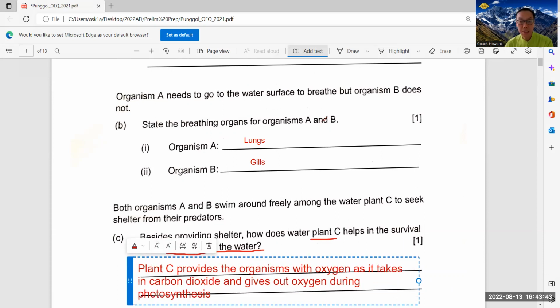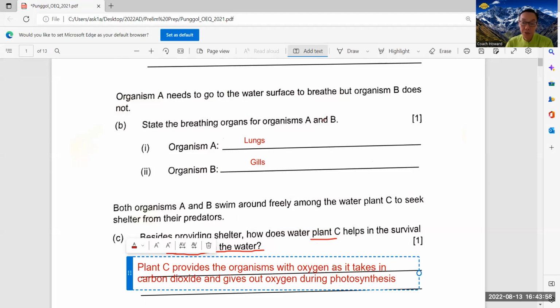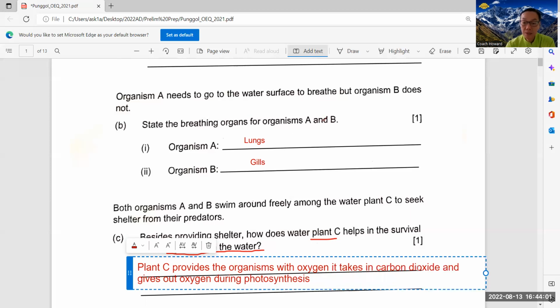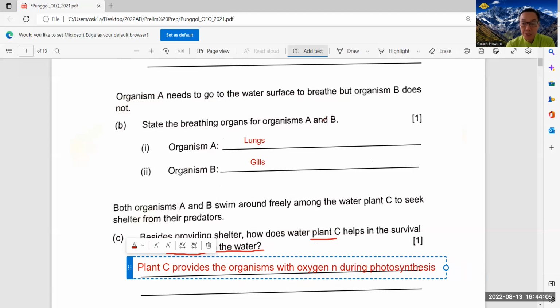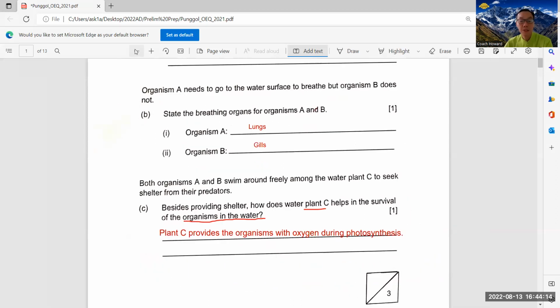Plant C provides the organism with oxygen as it takes in carbon dioxide and gives out oxygen during photosynthesis. Or you can just mention plant C provides the organism with oxygen during photosynthesis. Okay, should shorten it. During photosynthesis, okay. Plant C provides the organisms with oxygen during photosynthesis. Short and sweet. So these are the answers.